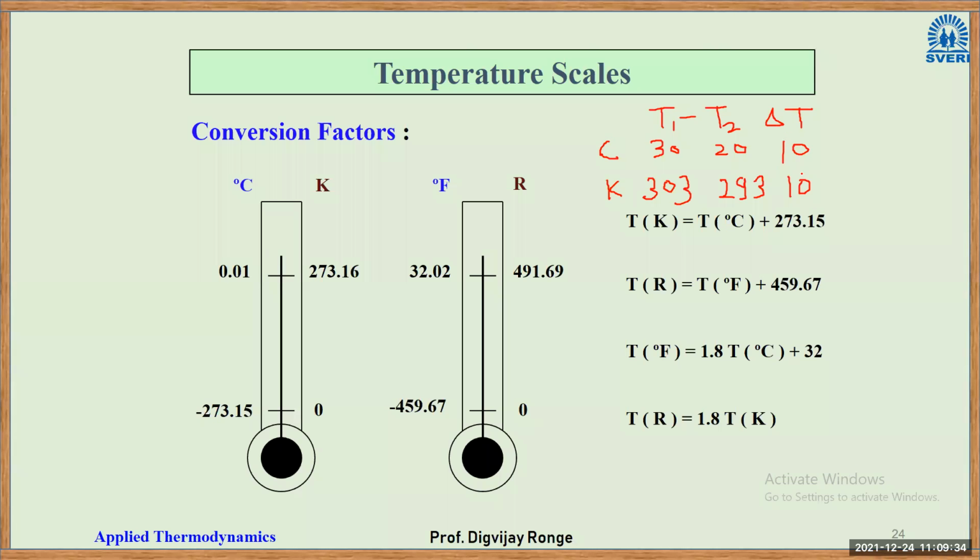But this is not the case with division. Let us say you want to take the division T1 divided by T2. Now calculate 30 by 20. How much will it become? It will become 1.5. And calculate 303 by 293. How much will it become?